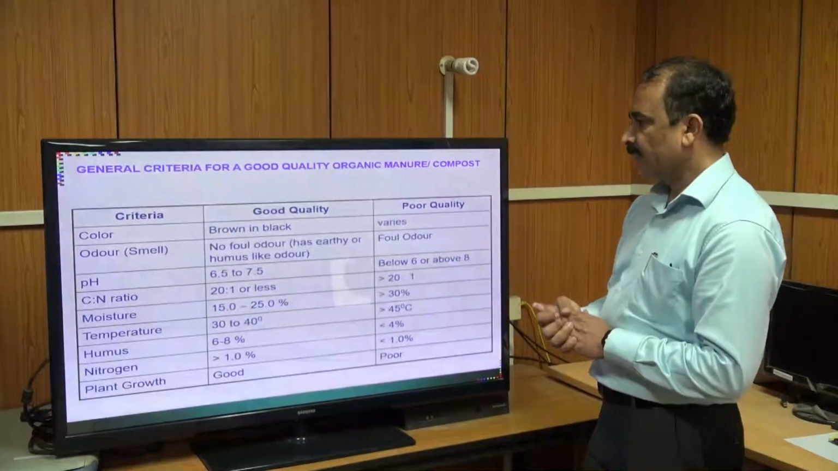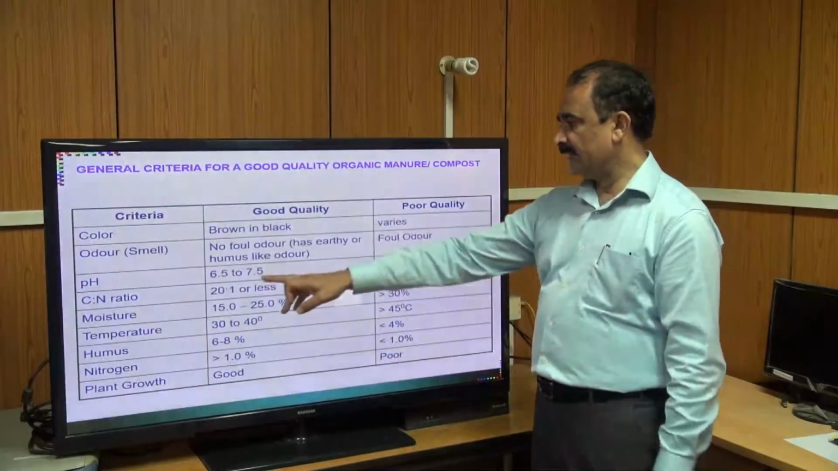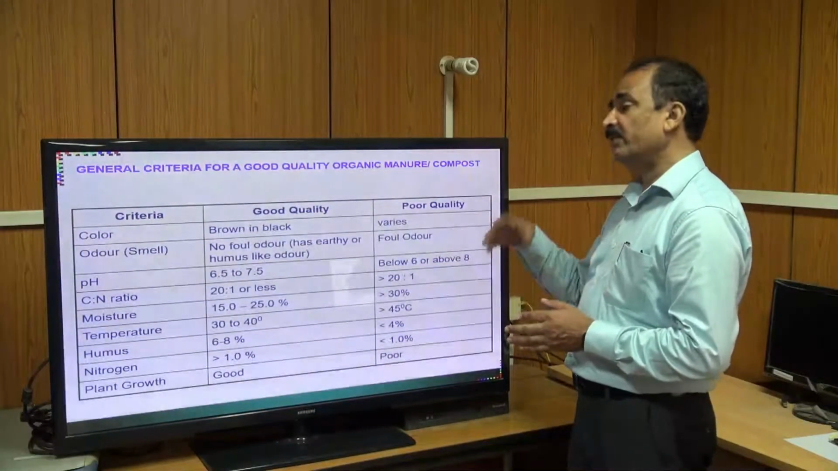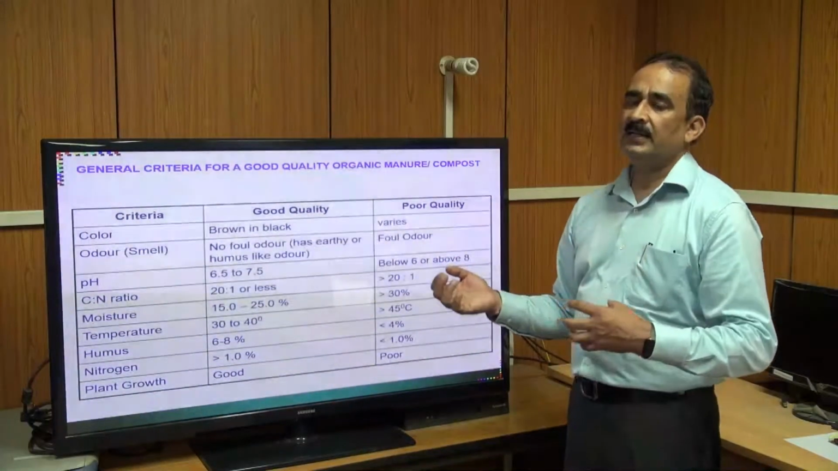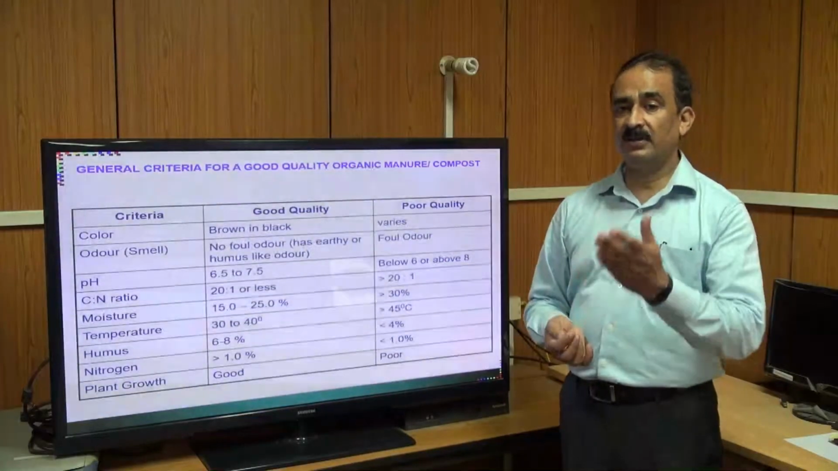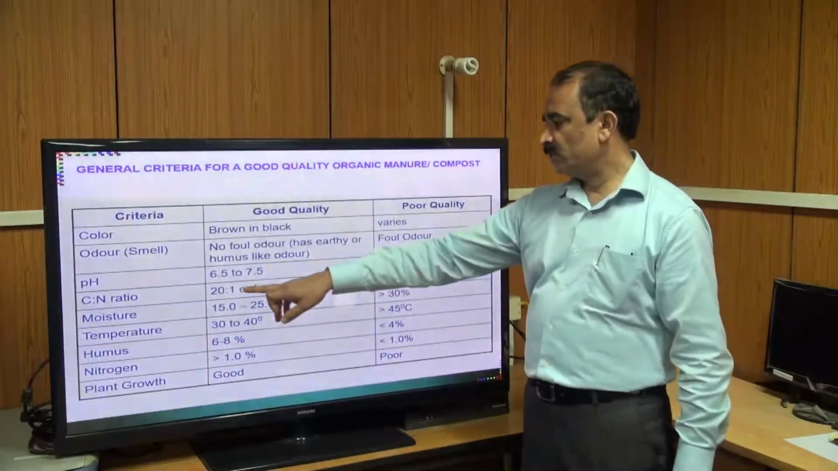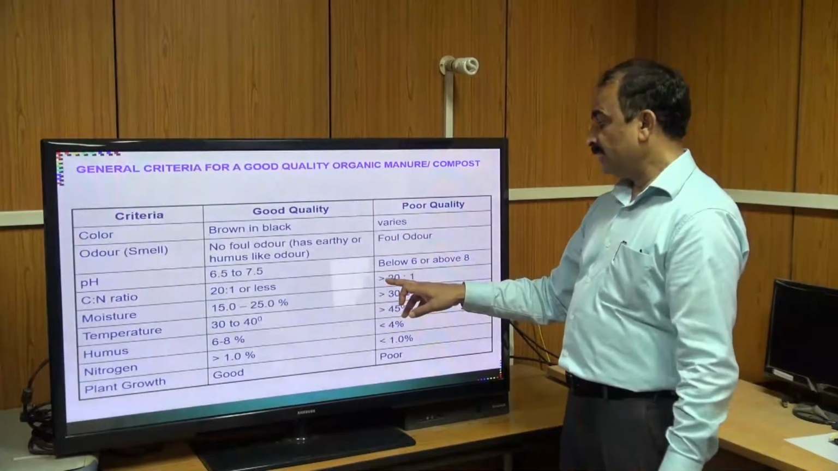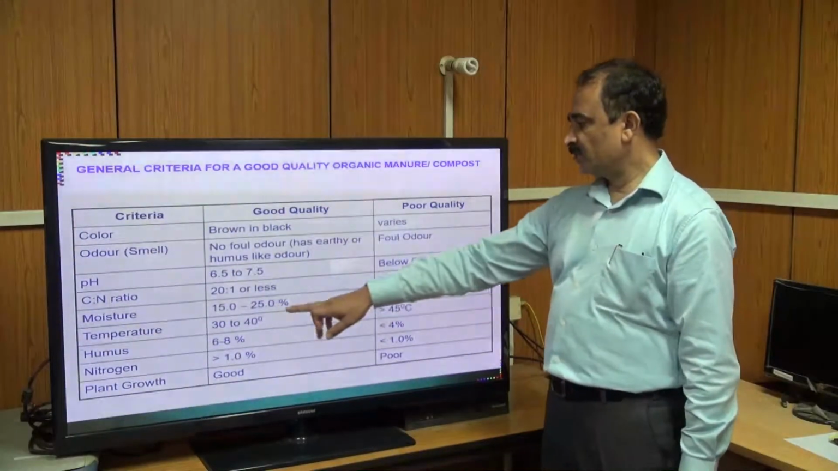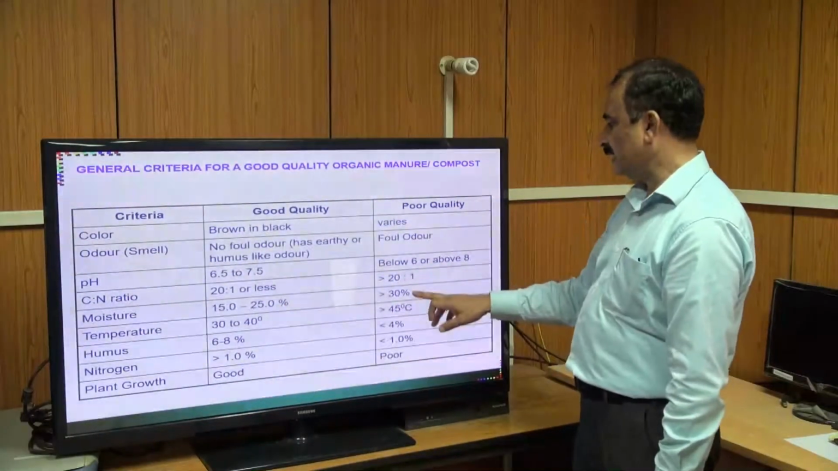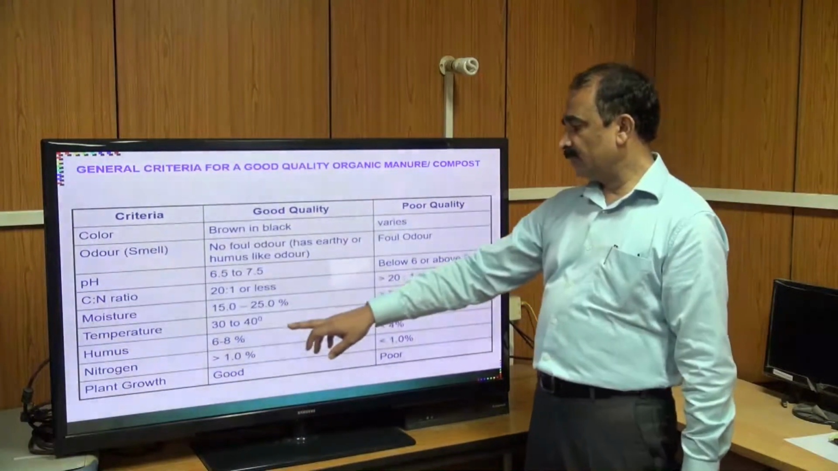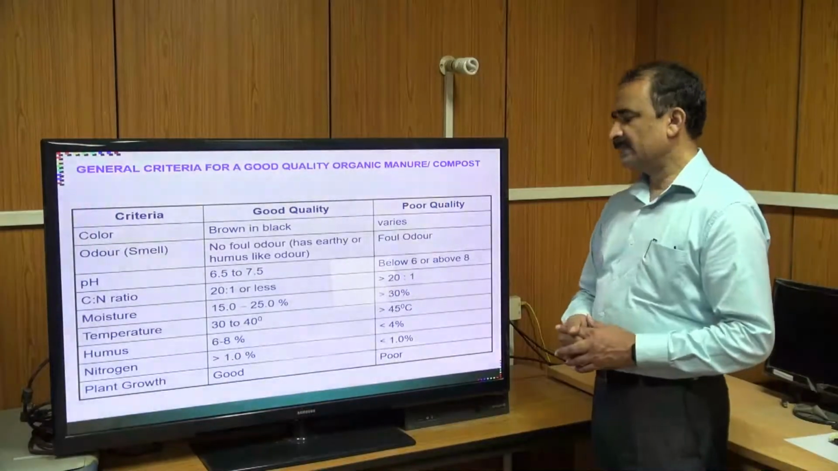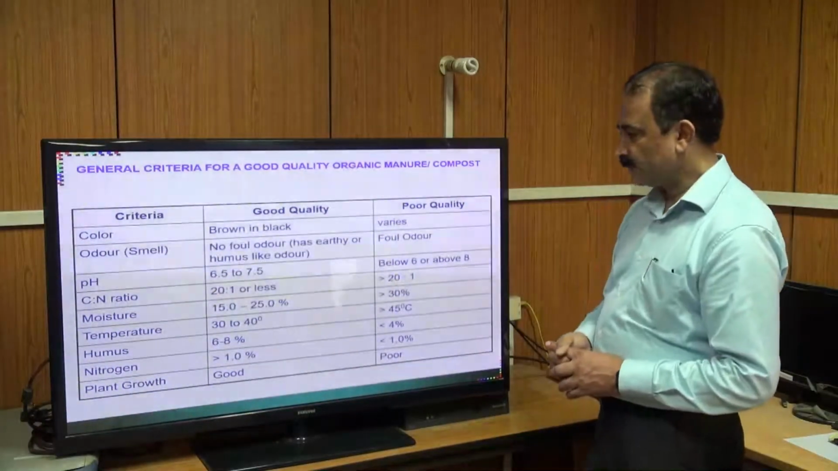You can see here the composting material having pH 6.5 to 7.5 is good quality. If pH is below 6 or above 8, it is not considered good quality. It is not suitable and recommended for farming. Then C:N ratio 20:1 or less, but in poor quality it may be more than 20:1. Moisture 15 to 25%. In poor quality more than 30%. Then temperature 30 to 40 degree centigrade. In poor quality it's more than 25 degree centigrade.